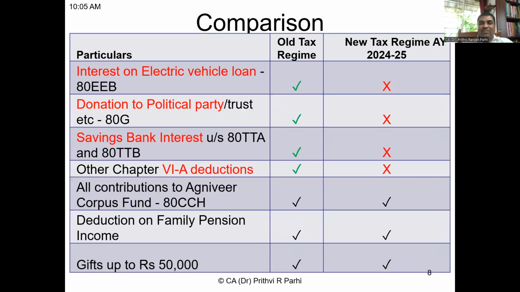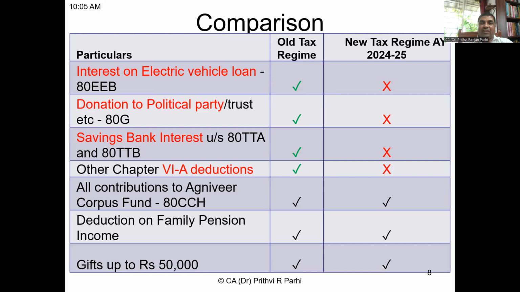Let us see some more items. Here you see. Interest on EV loan, electric vehicle loans, not allowed on new scheme. Donation to political parties or charitable trusts, etc., not allowed on a new scheme. Saving bank interest, either Section 80A, 80B, not allowed. Chapter 6 deductions, not allowed. Okay, when you are seeing tick mark on both the columns, old or new, that means it is allowed under both the schemes. Just have a look at this slide.